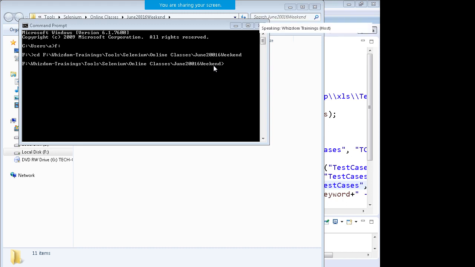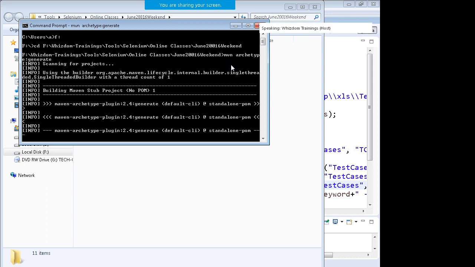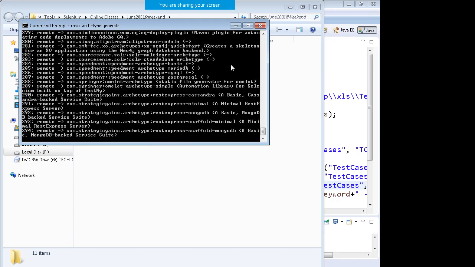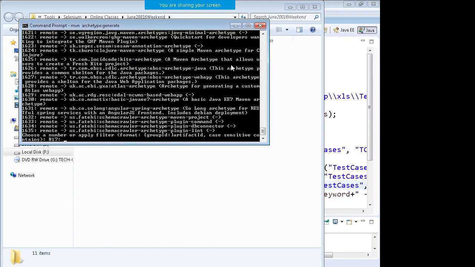So you go to this path, and when you go to this path, you give the command mvn archetype. I am assuming you have seen the Maven video and you know what this command is. This command is to generate a new project. Under this June 2016 folder, we will actually make the project. Right, choose a number. Okay, enter.